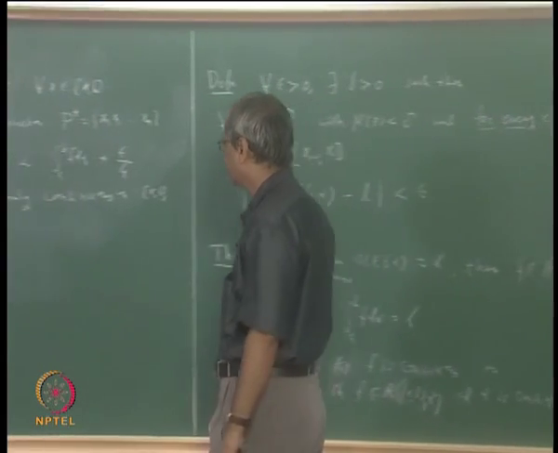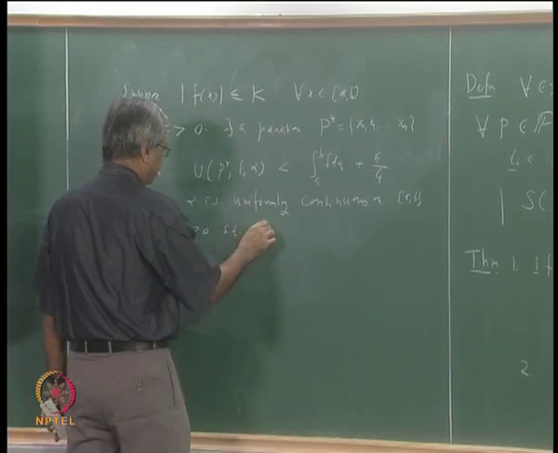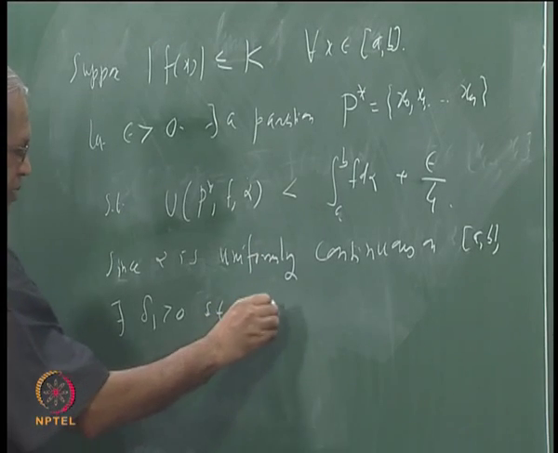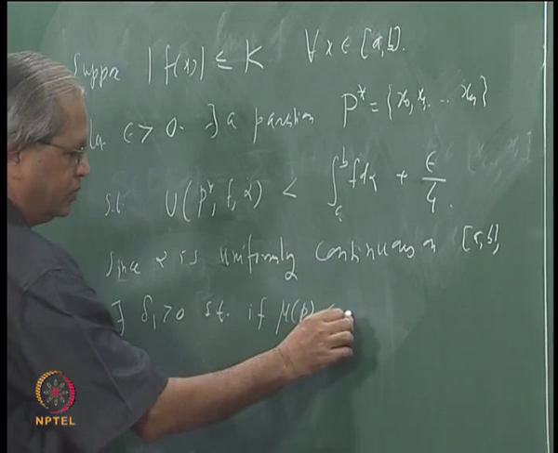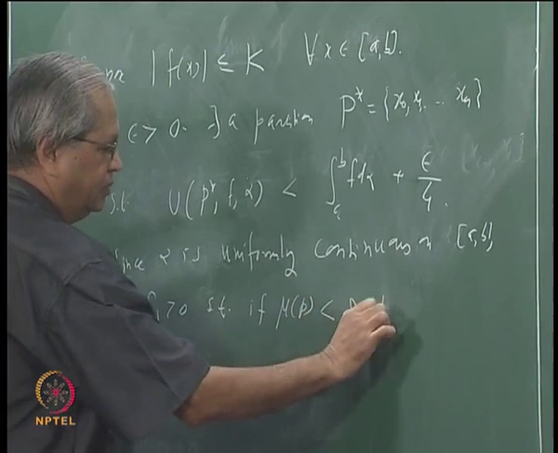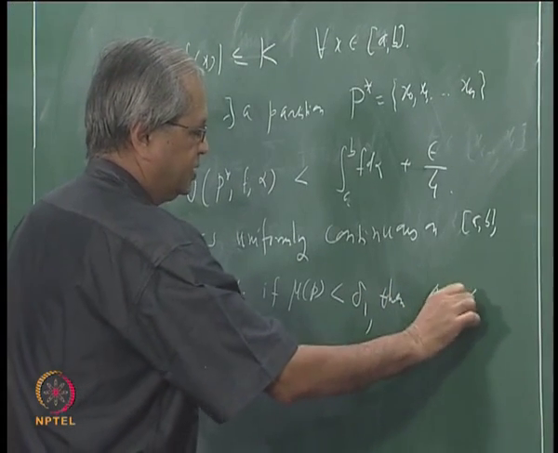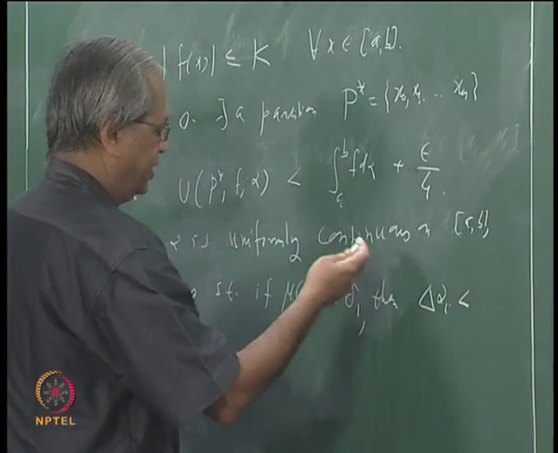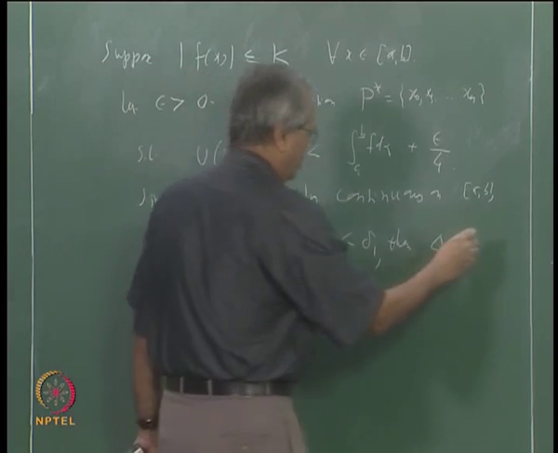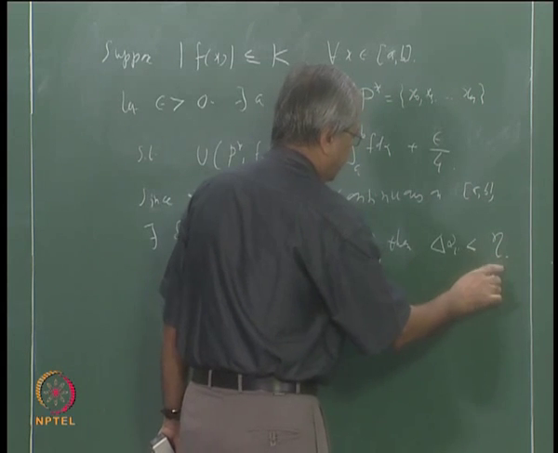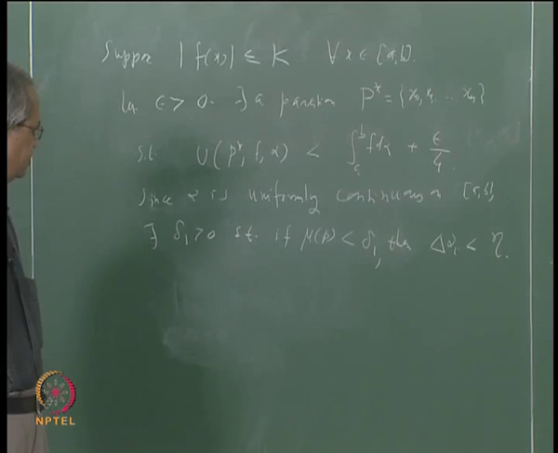So there exists delta 1 such that if the mesh of the partition P is less than delta 1, then delta alpha i is less than some number which depends on epsilon. For the time being I will call that number eta. This eta we shall decide later.